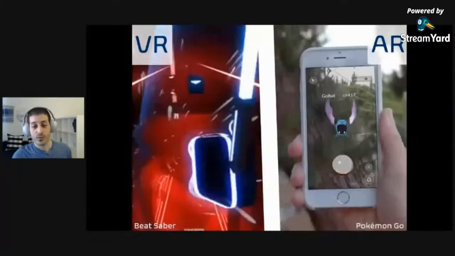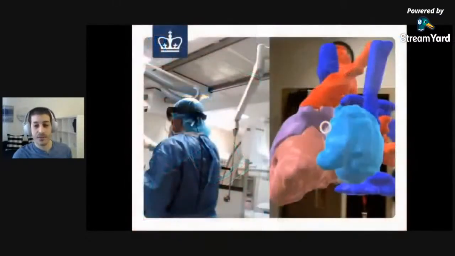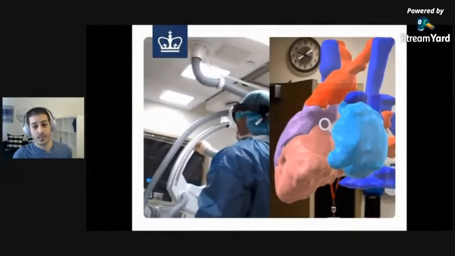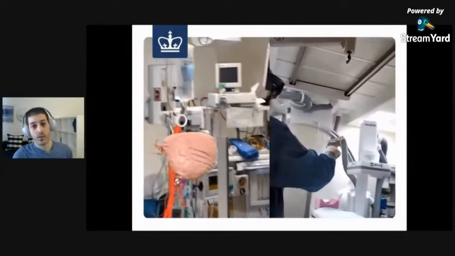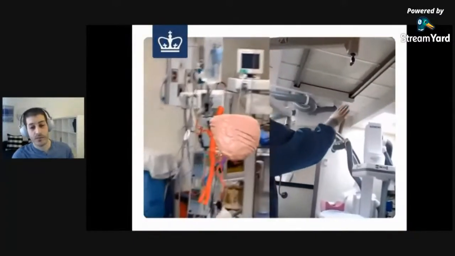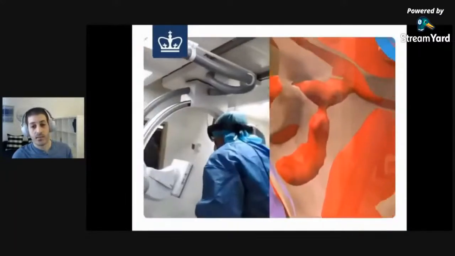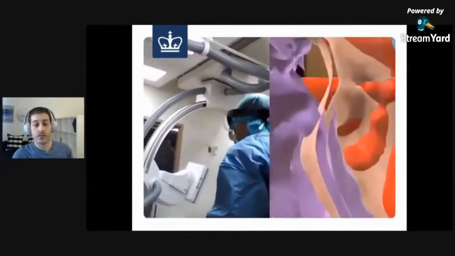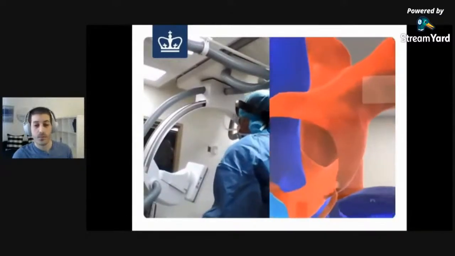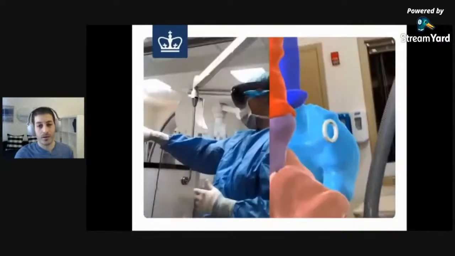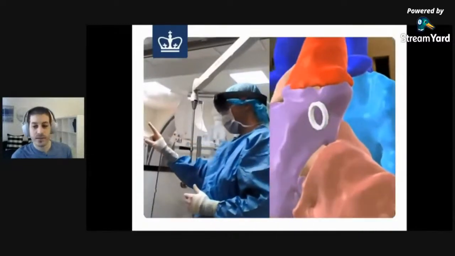Another example that is really close to my heart, and the pun is definitely intended, is my thesis project back at Columbia University, where we took CT and MRI scans, converted them to 3D models, deployed them on software that I built for a Microsoft HoloLens, which is an AR headset, and basically allowed the physician to see the patient's heart in real time. It was an amazing use case of augmented reality in the operating room, so AR in the OR, allowing the physician to see a 3D reference map of the patient's anatomy while they're doing the surgery.